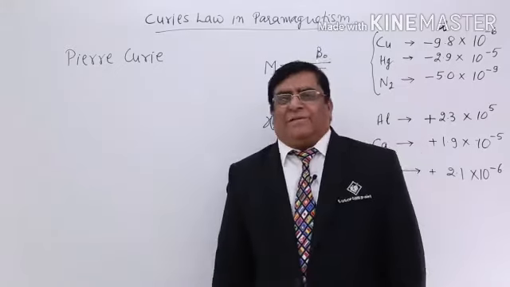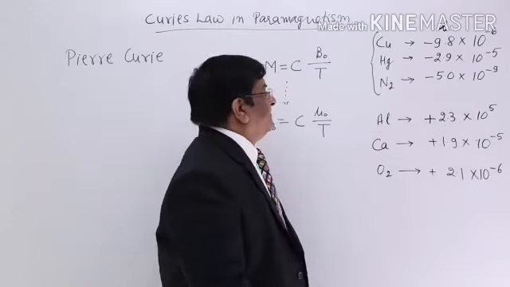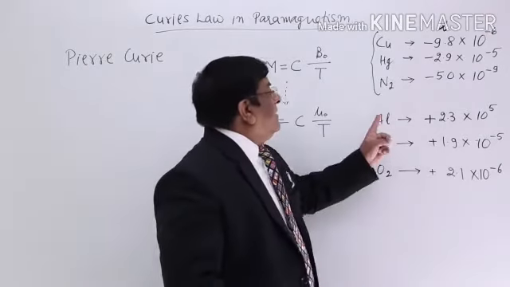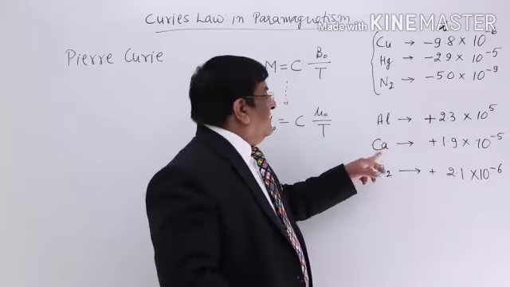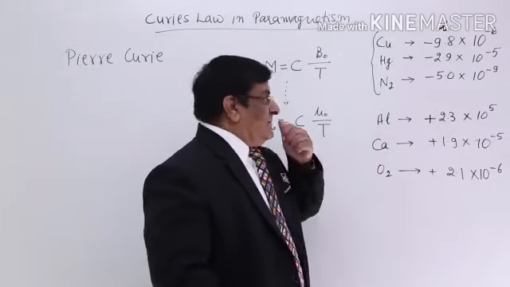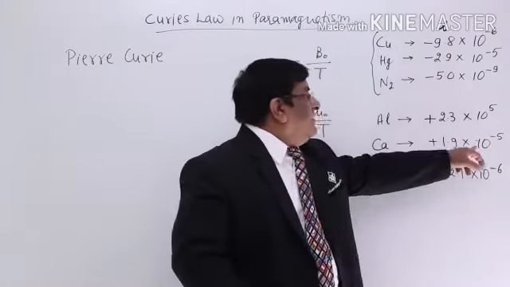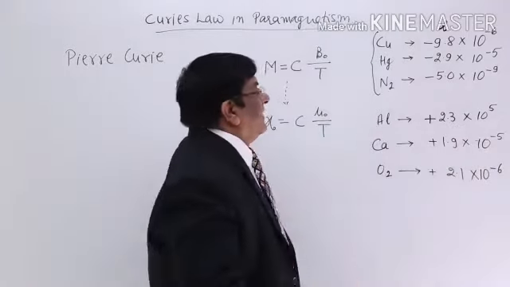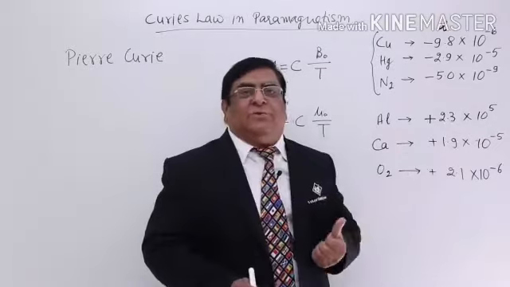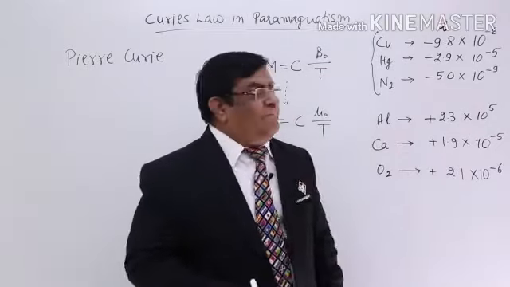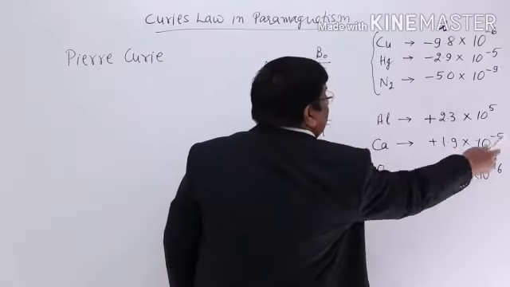In paramagnetic materials, when psi is positive, all these materials are paramagnetic materials. In this, the value of psi is of the order of 10 to the power minus 5, and the same will be the value of mu r, because you know mu r is equal to 1 plus psi. So that is in the range of 10 to the power minus 5.